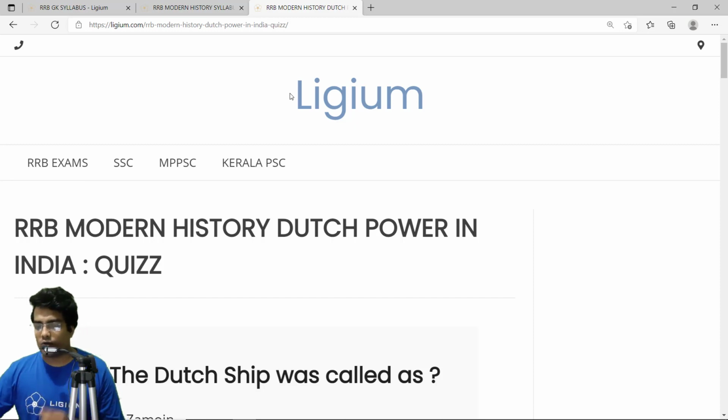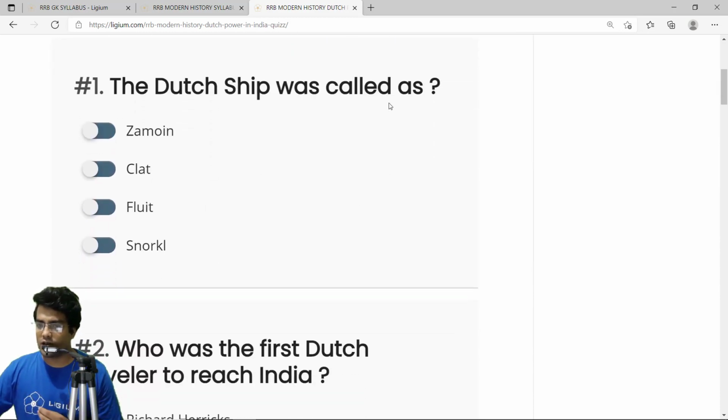We have the first question. The Dutch ship was called as. The important thing you should know is that the English, the Portuguese, the French, the Dutch, the Danes, all of them had ships. But the Dutch ship was lightweight and really fast. It had a crew of only 7 to 8 people, and they could manage the ship.